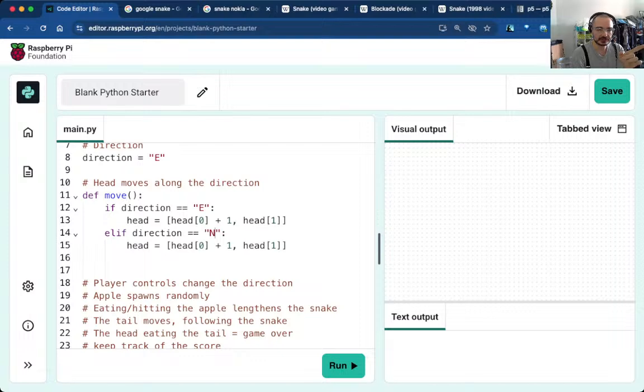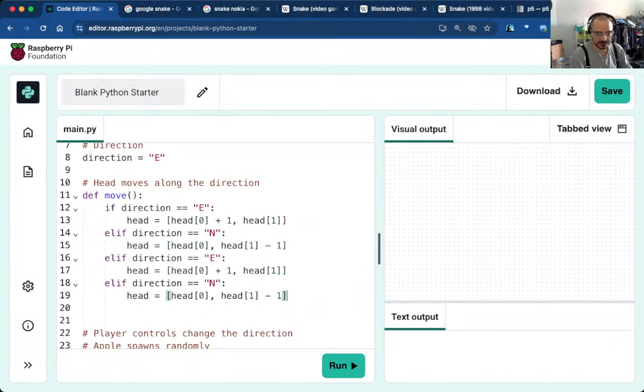So if it's north, the X doesn't change, but the head one is -1. I could have changed just this. Actually, I can do this because head is a list, but I think this makes it clearer to see what changes, what doesn't. Now I've got this, which is brilliant because they've got both the vertical and the horizontal. So I can do L if direction is north, west. So in west, now we decrease the X. And if we are going south, we increase the Y.